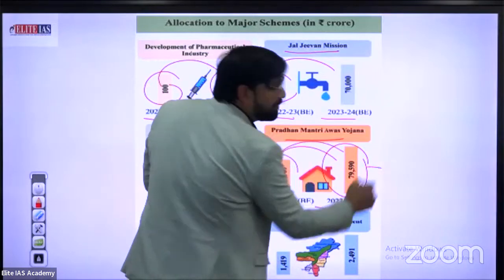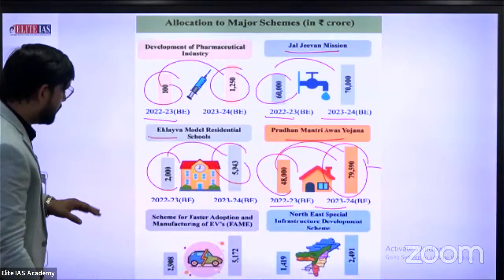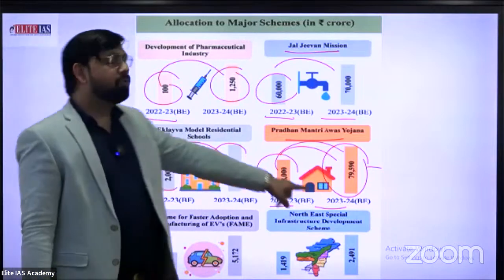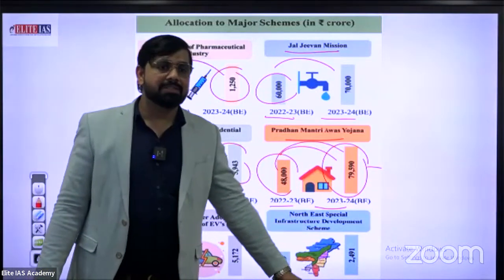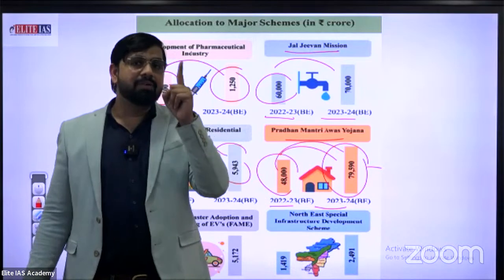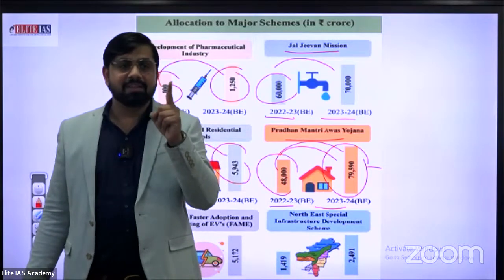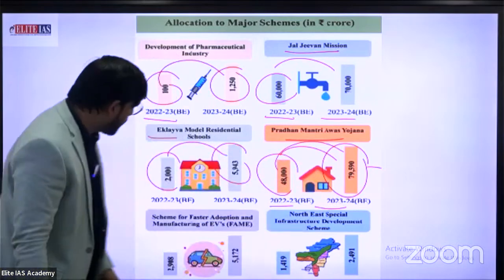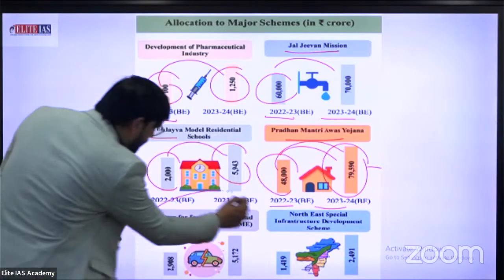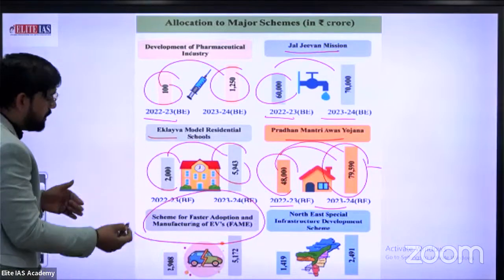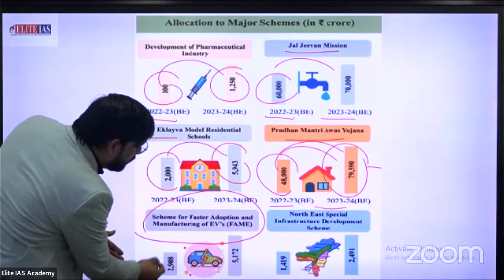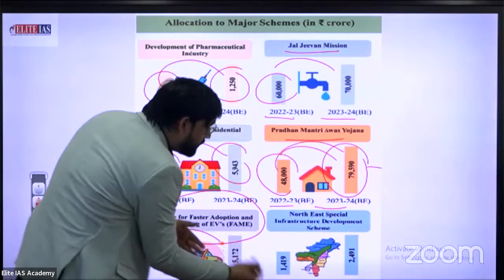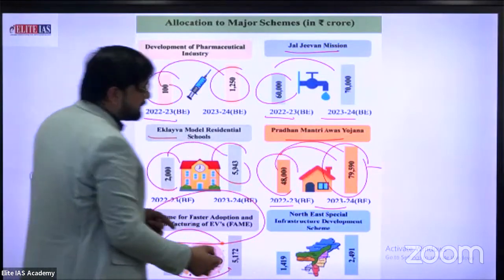Approximately double. Next, this is also the slogan of our Prime Minister: हर व्यक्ति का घर होगा. 48,000 to 79590. A scheme for faster adoption of manufacturing and EVs, 22,908,259. Approximately double, an 80 to 90% increase.